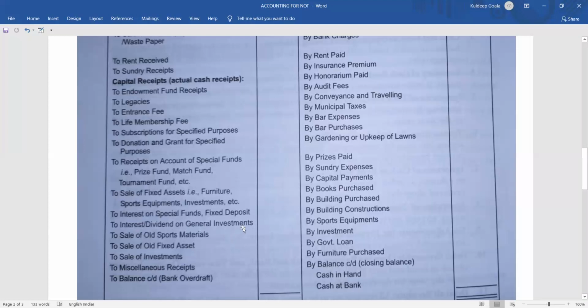If you have made any investment and you are getting interest or dividend from that. Then coming to sale of old material, sports material, sale of old furniture, sale of assets or sale of investment. All of you are aware of these. Then miscellaneous, receiving any small income. Then the last one, I'll explain at the end of the explanation of both the sides.